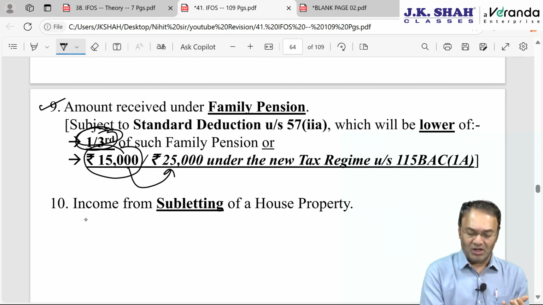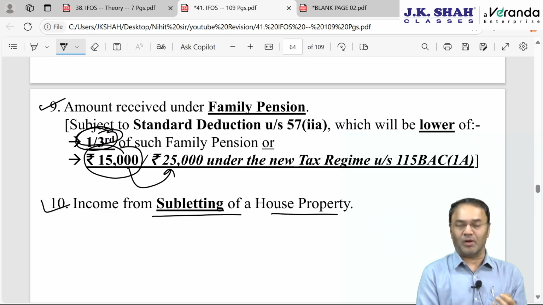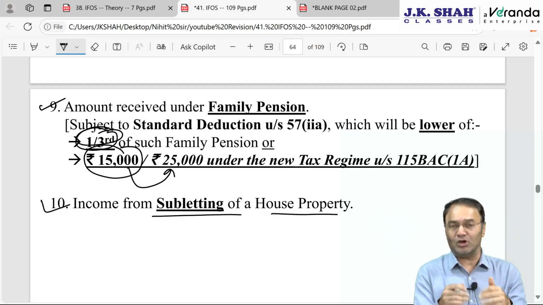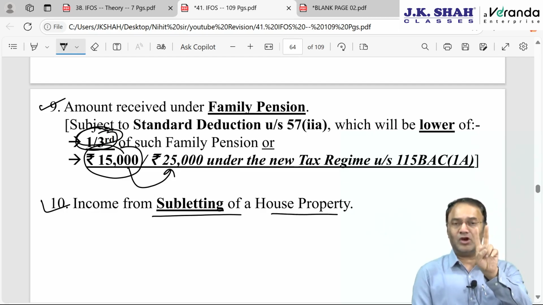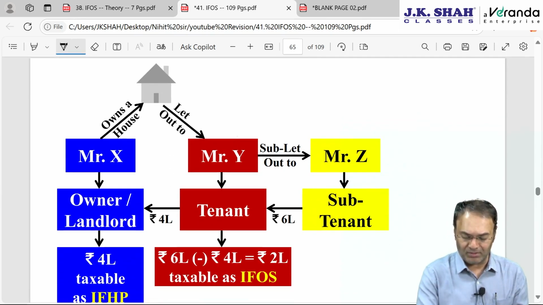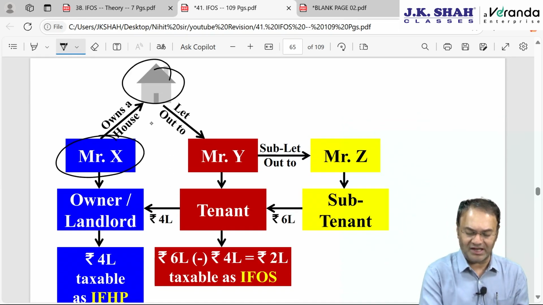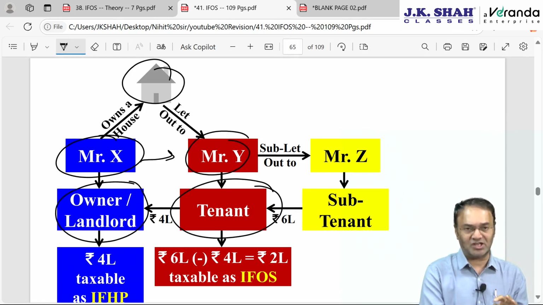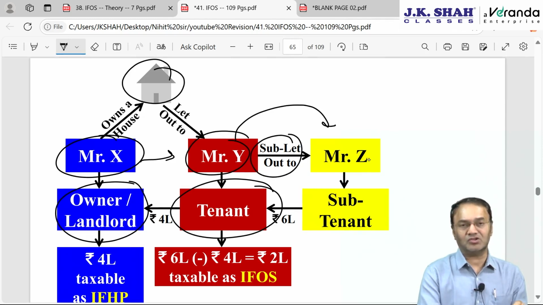Income from subletting of a house property. Subletting is where the tenant also lets it out further. So apart from landlord and tenant, one more party is involved, the subtenant. For example, Mr. X is the owner of the house. He lets it out to Mr. Y. Mr. Y will be the tenant, Mr. X is the owner. However, if this tenant also lets it out to somebody, then it is called subletting.